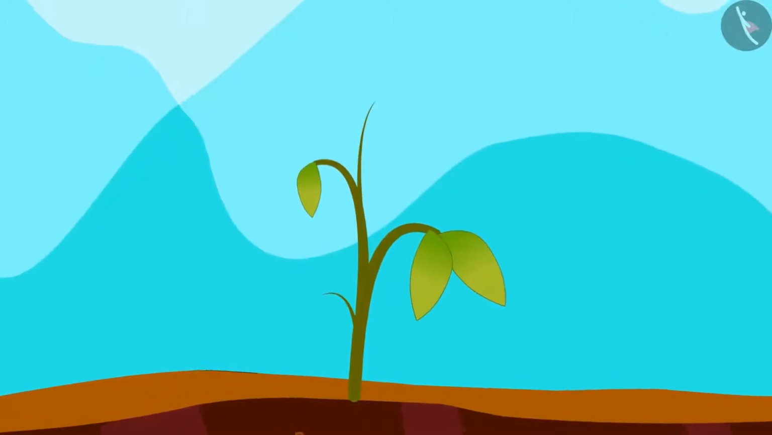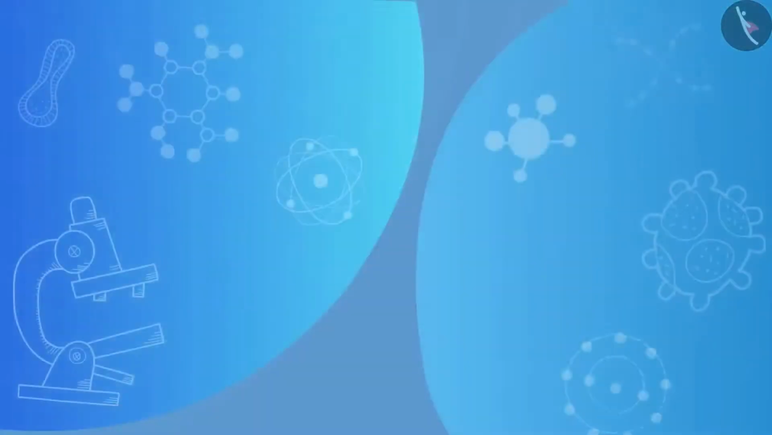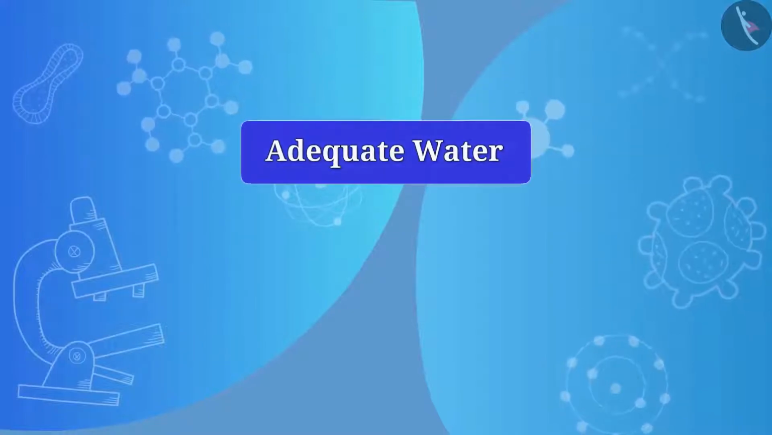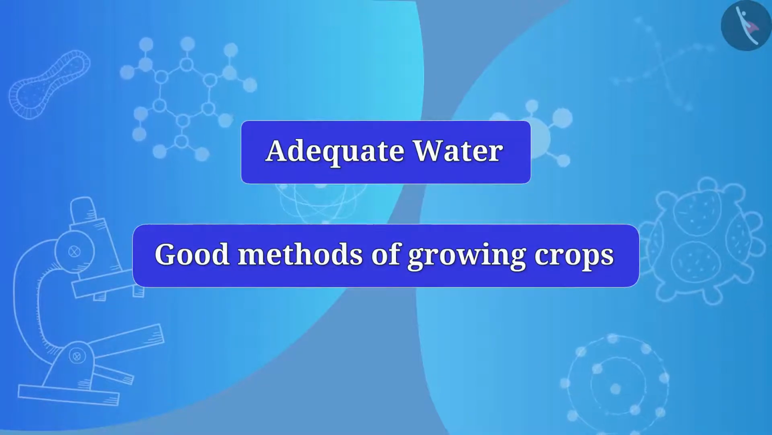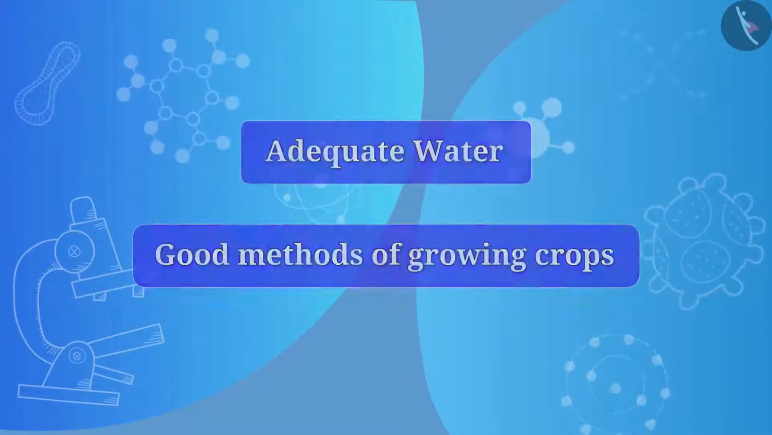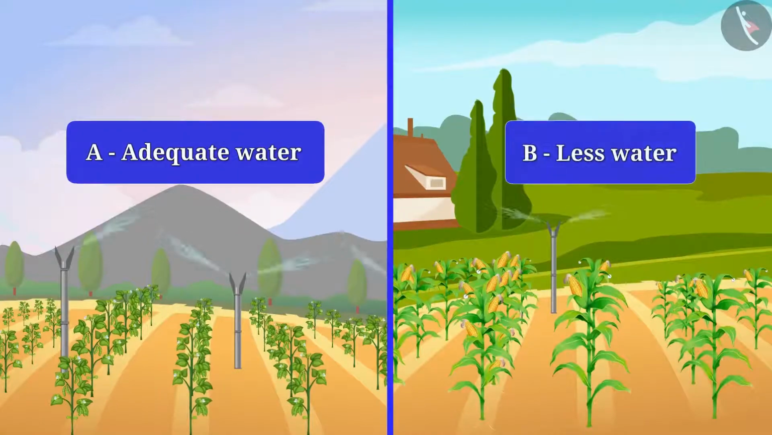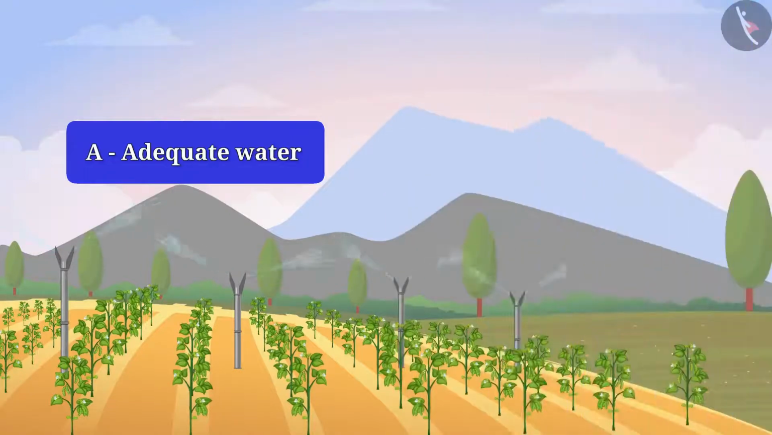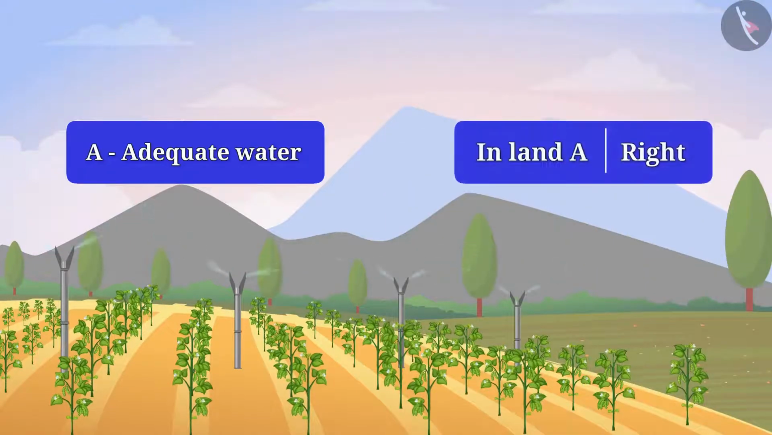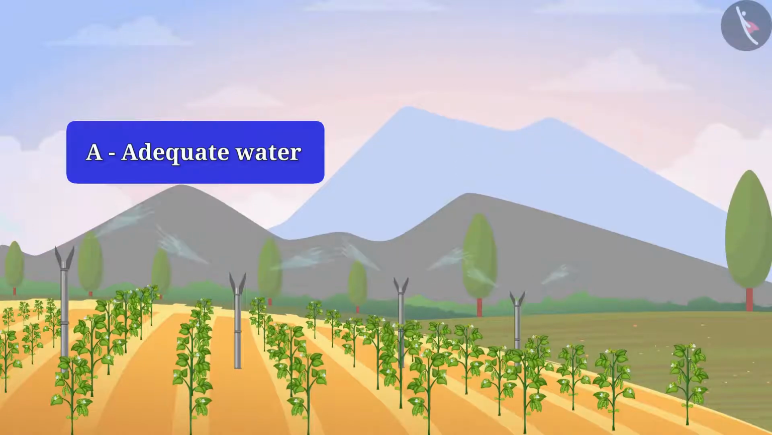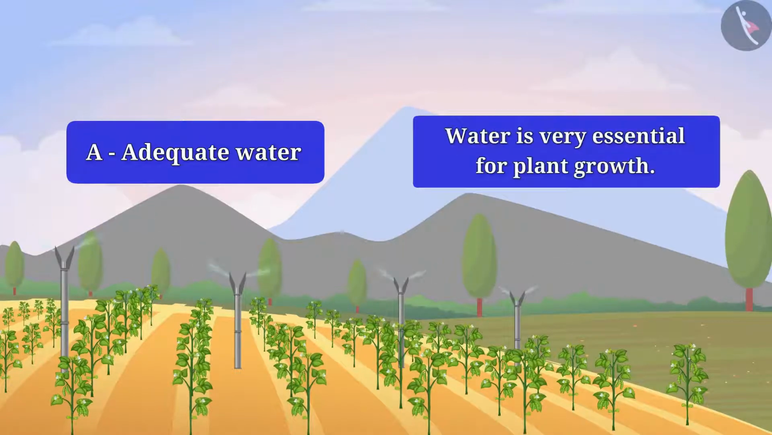Do you know what else plants need for their growth? Apart from nutrients, plants require adequate water and good methods of growing crops. But how? Let's understand. Friends, there are two lands, A and B here. Plants in land A are adequately watered, while in land B, plants are not adequately watered. In which land do you think will plants grow properly? Land A. Absolutely right. So what did you know from this? Water is very essential for plant growth.